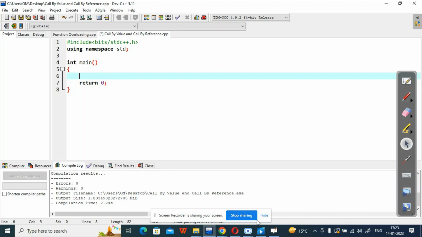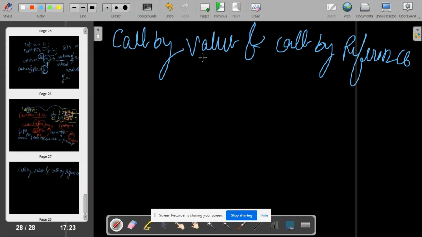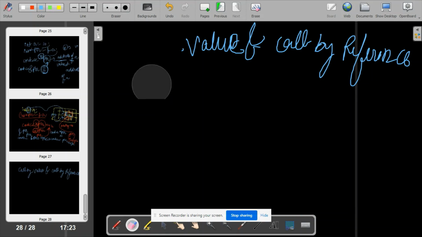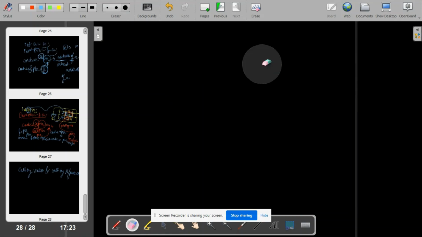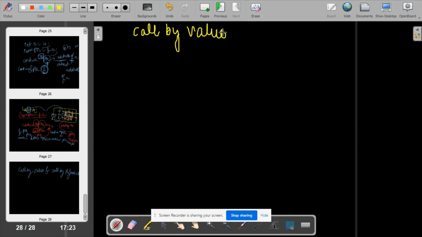Okay, let us move back to our whiteboard to understand the concept of call by value and call by reference, then we will code it in the editor. So let us first discuss call by value, and write quite short, because otherwise the board will be covered with lots of text. Let me make you understand call by value.